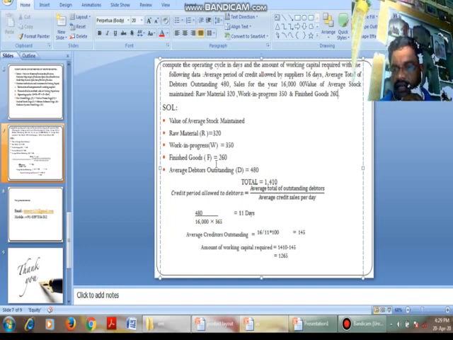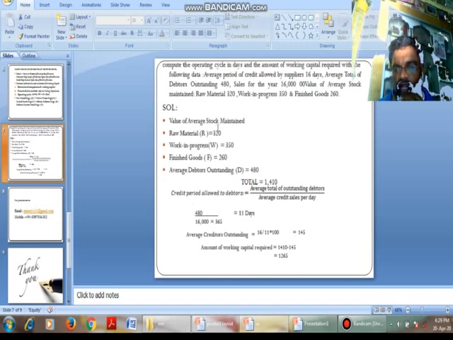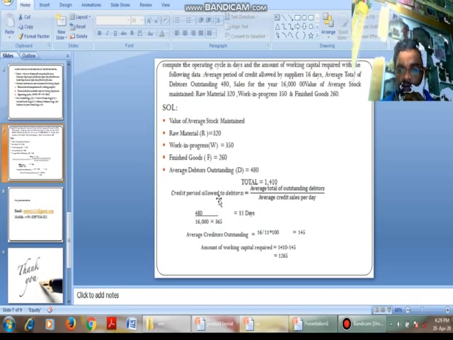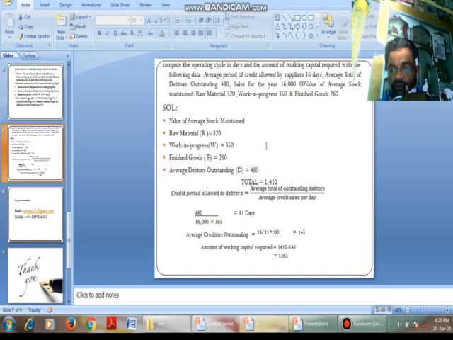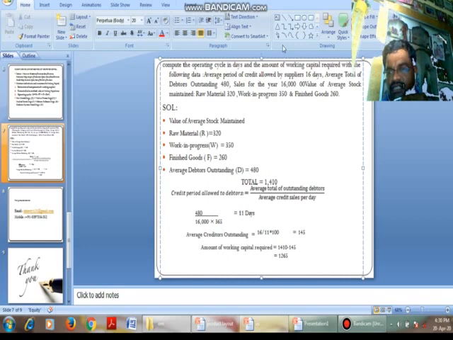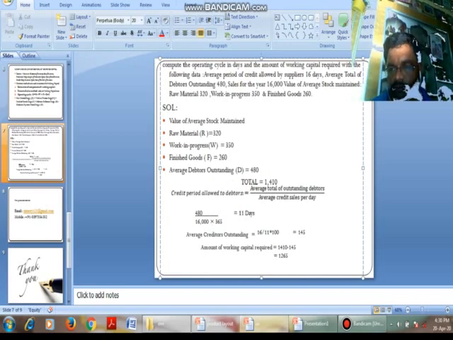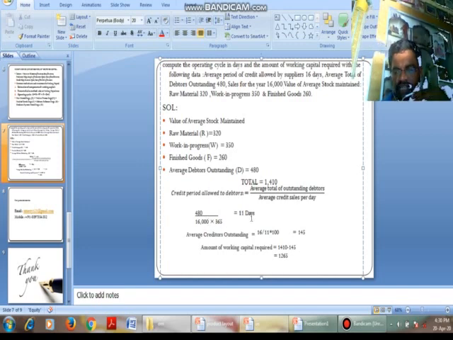That is R plus W plus F plus D. Then we will calculate the credit period allowed: debtors 480 by sales 1600, that is 16,000 into 365 days. That is, we get 11 days.